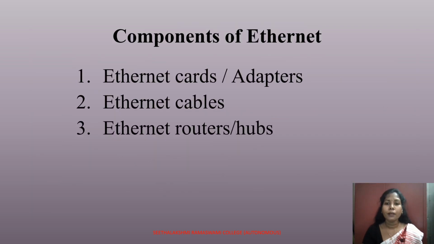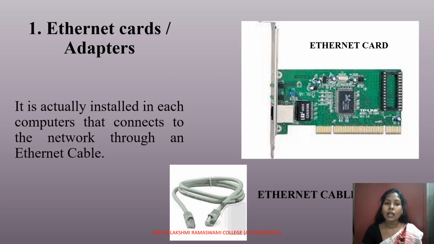Now, what are the components of Ethernet? There are three main components. Number one, Ethernet cards or adapters. Number two, Ethernet cables. Number three, Ethernet routers or hubs. Ethernet cards or adapters: as you can see on the right-hand side, this is the Ethernet card. It is installed in each computer that connects to the network through an Ethernet cable. An Ethernet cable is represented below.